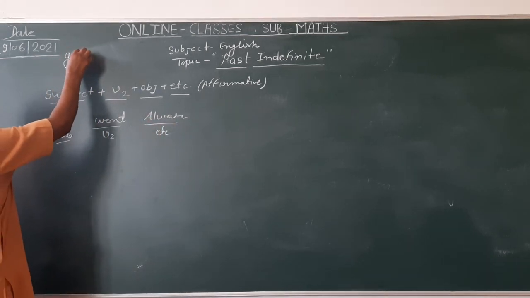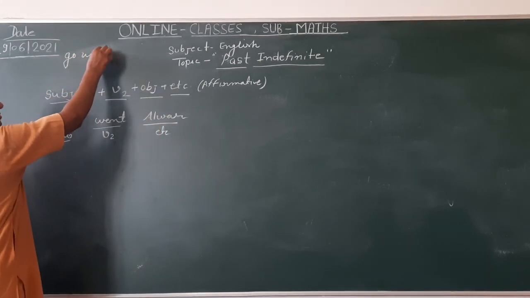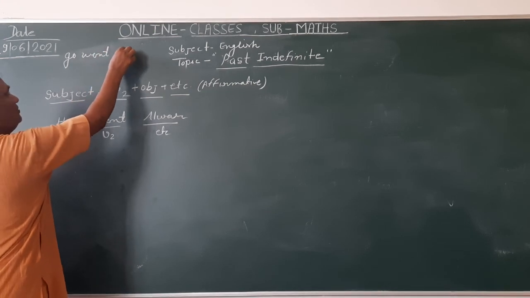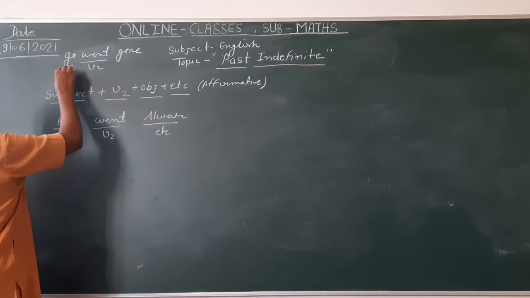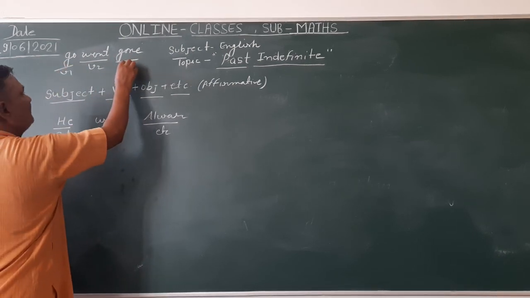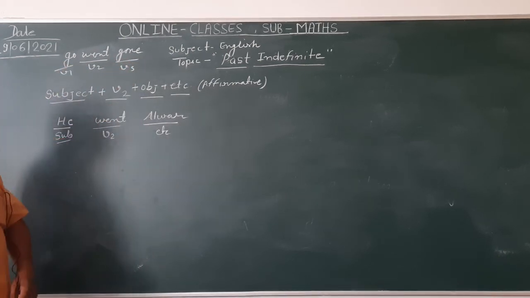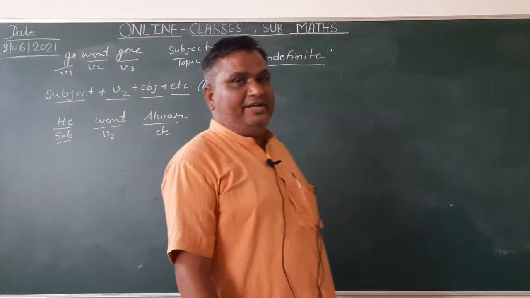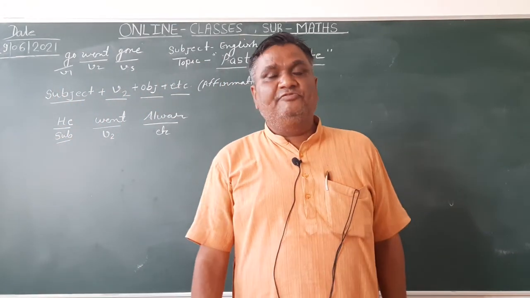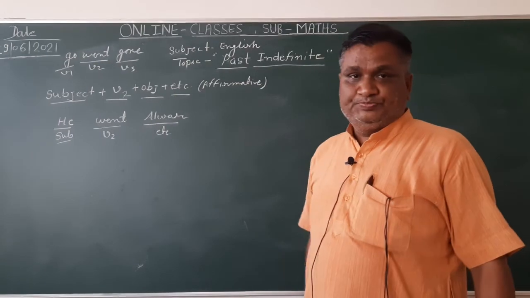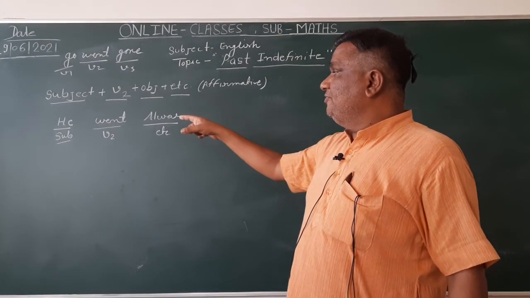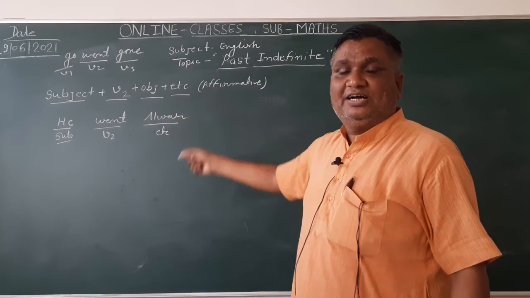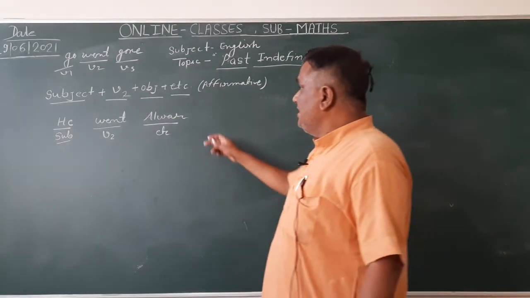Go, went, and gone. This is the verb's first form, this is the verb's second form, and this is the verb's third form. So in the past indefinite affirmative sentence we use the verb's second form. The example: he went over. This is the affirmative sentence.